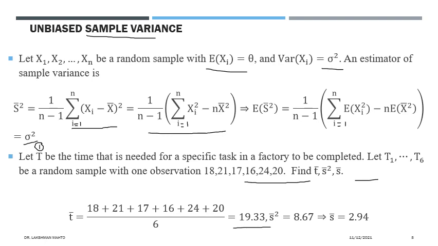And likewise, once we have the sample mean, by utilizing it and using the definition of the sample variance, we can calculate the sample variance. It is 8.67, and if you take the square root of this one, you will get the sample standard deviation. That one is 2.94.